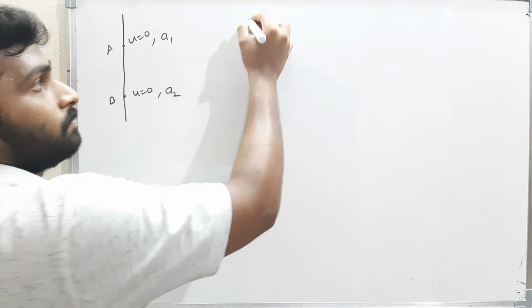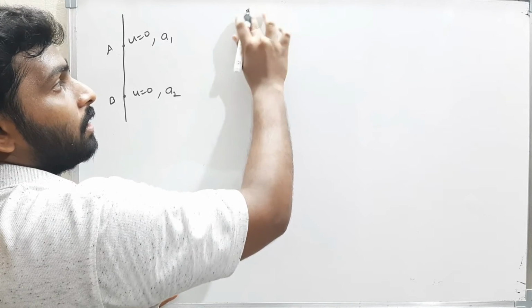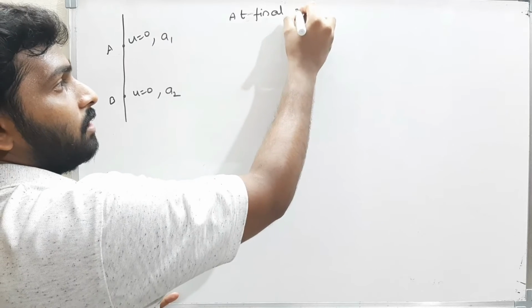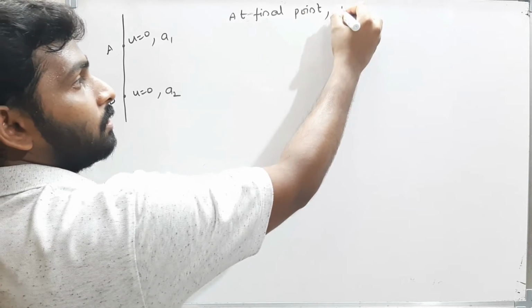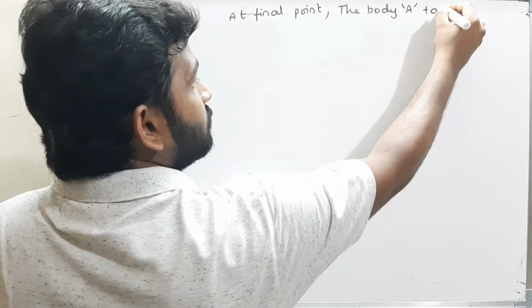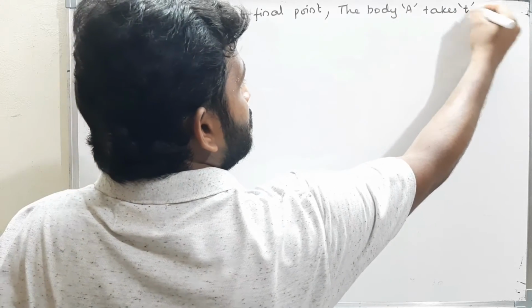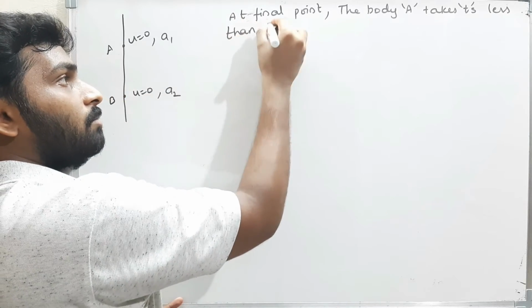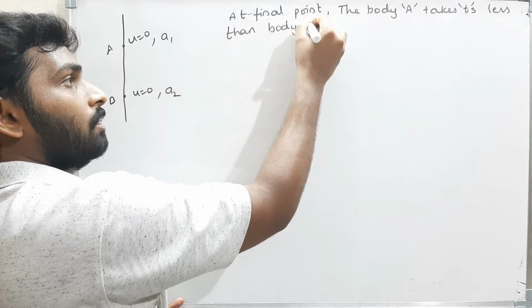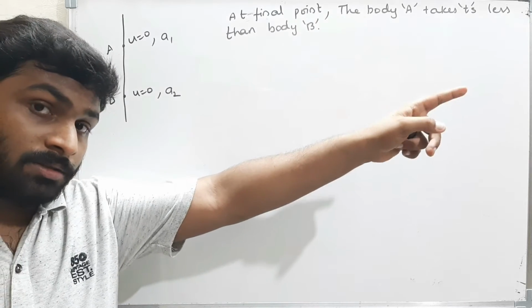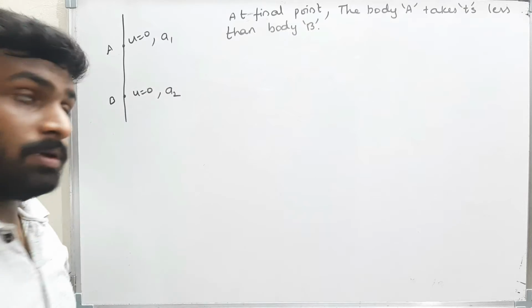Now the question is, at the final point, the body A takes t seconds less than body B.